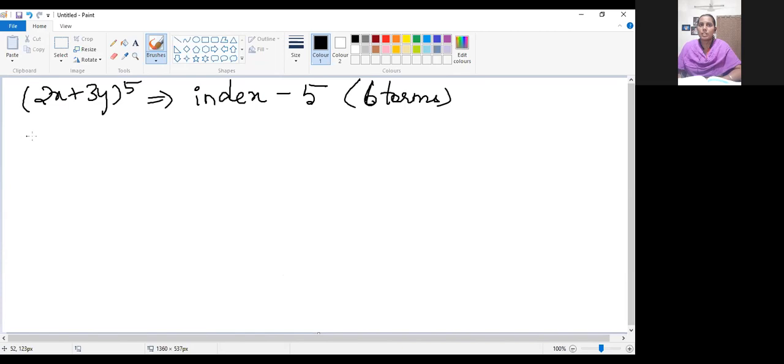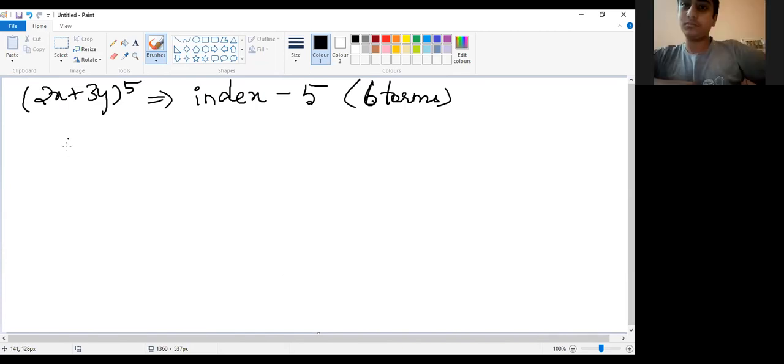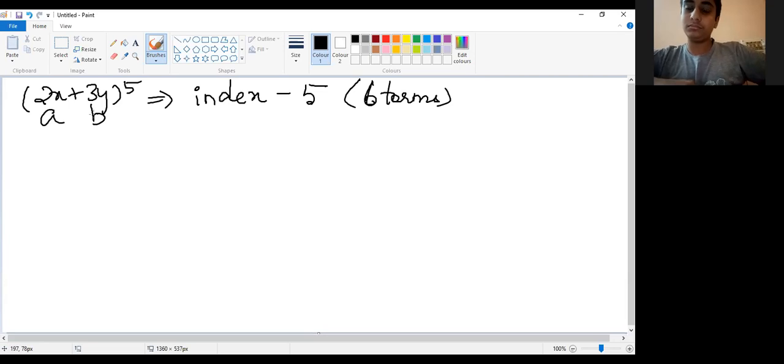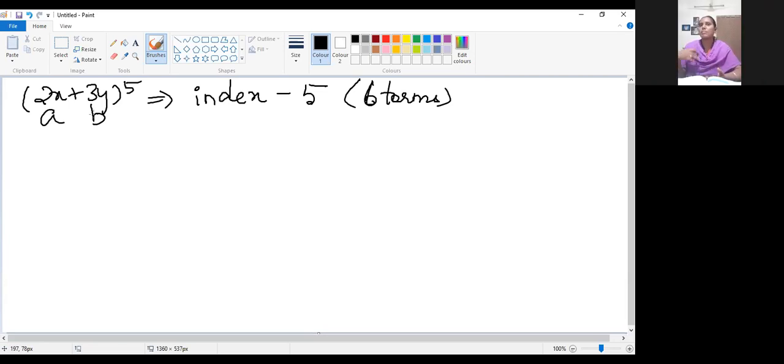Okay. So first, we have to find the coefficients or else the power values. Shall we keep it as a and b here? Then that a can be replaced by 2x and b will be replaced by 3y. Shall we expand as a plus b whole power 5 itself? Finally, we can replace a and b with 2x and 3y. Okay. So a plus b whole power 5. How many terms will be there?